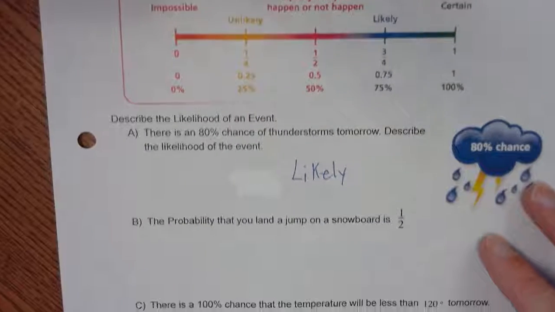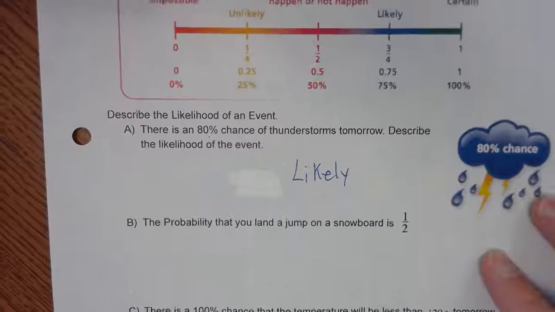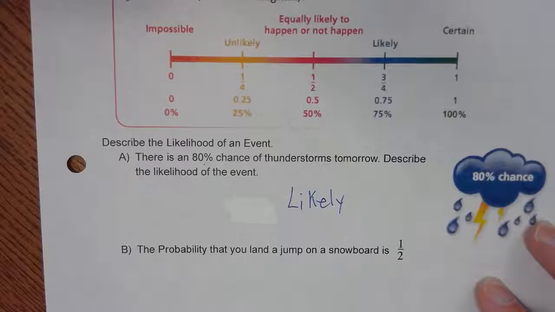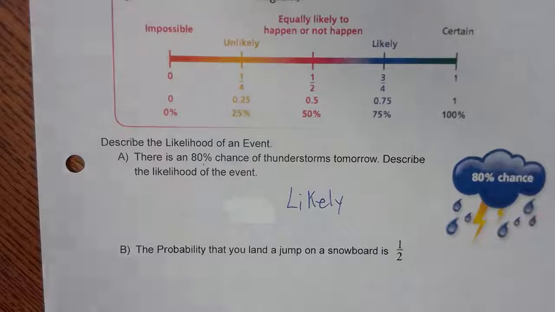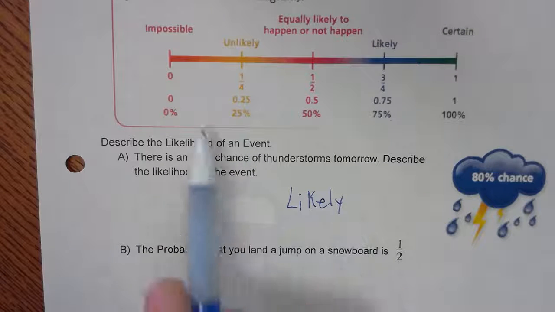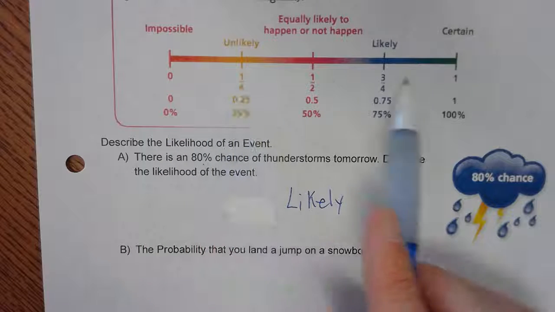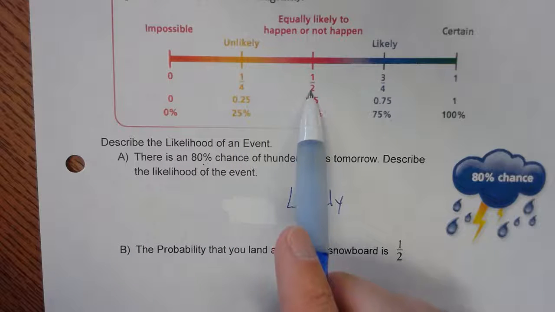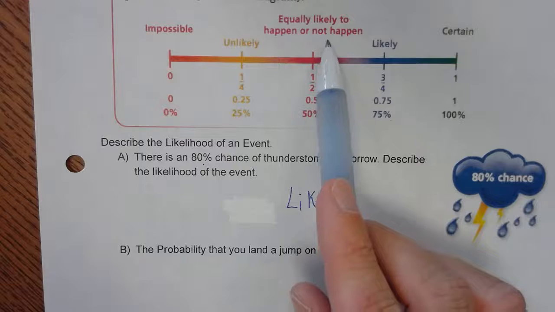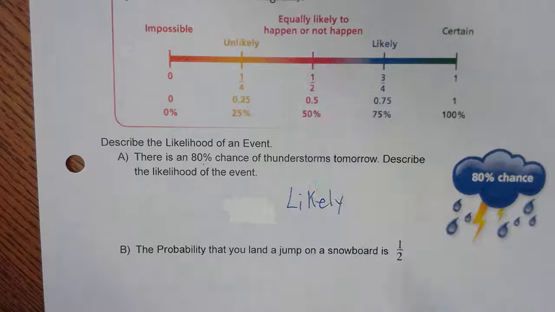Let's look at question B. It says the probability that you land a jump on a snowboard is 1/2. So it's in fraction form, so now I'm going to look at the fraction form. And I actually see 1/2 on here. I'm going to use the same words that you see here.